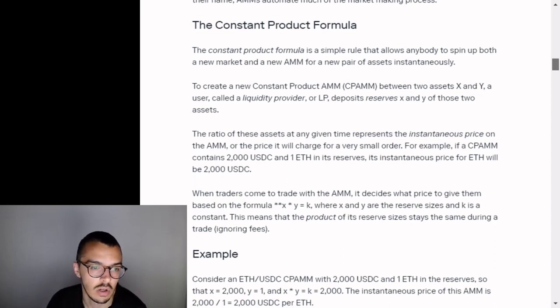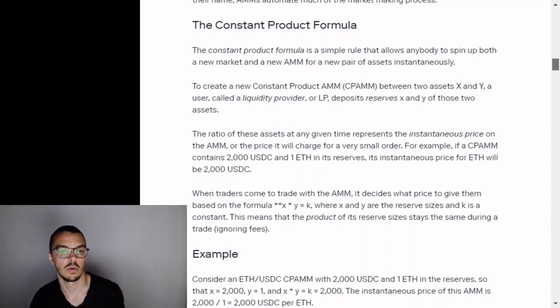To create a new constant product market maker, constant product AMM, CP-AMM, between two assets, X and Y, a user, called a liquidity provider, or LP, deposits reserves X and Y of those two assets. The ratio of these assets at any given time represents the instantaneous price on the AMM, or the price it will charge for a very small order. For example, if a CP-AMM contains 2,000 USDC and 1 ETH in its reserves, its instantaneous price for ETH will be 2,000 USDC.